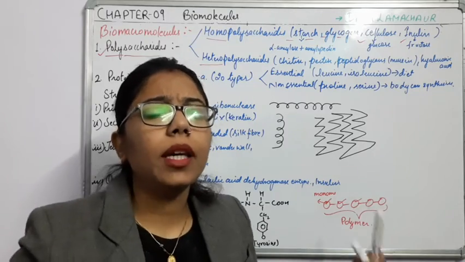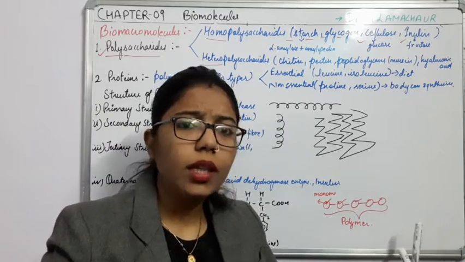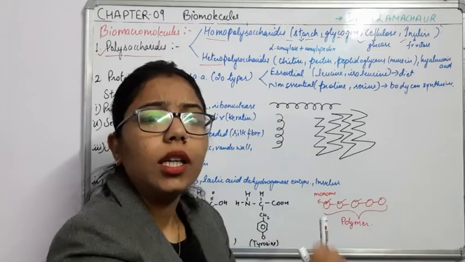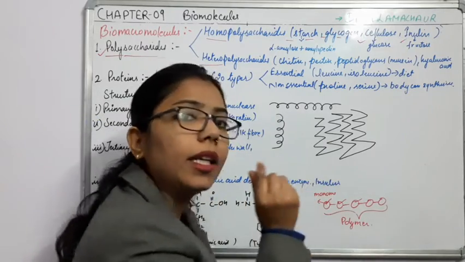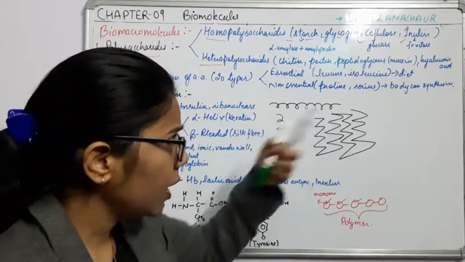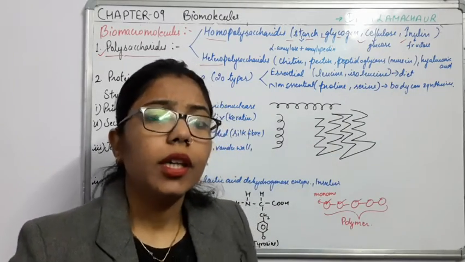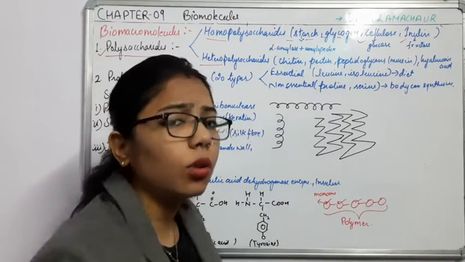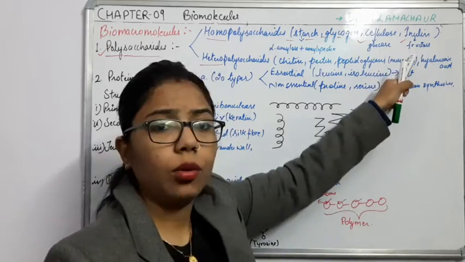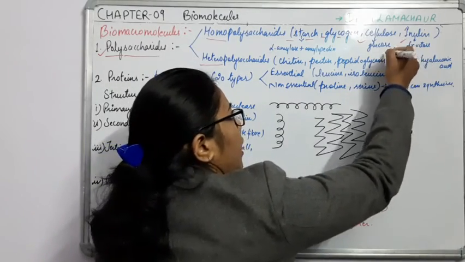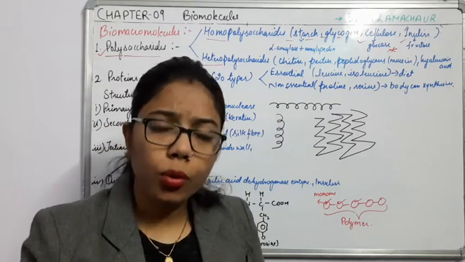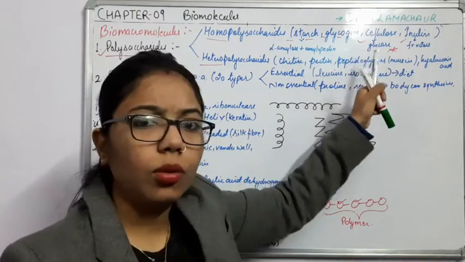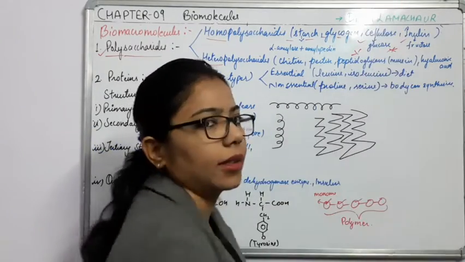Okay, the chain may be very long. Because if you talk about the cellulose structure, the chain is very long, but however long the chain is, the simple monomer unit will remain the same type. Likewise, inulin is the chain of what? Fructose. If many fructose units add together, what will they form? Inulin. So this one is very important, right? In inulin, what type of monomer unit is there? That is the fructose. And likewise, in case of cellulose, what is it? Glucose. Okay, two things you have to memorize right here.